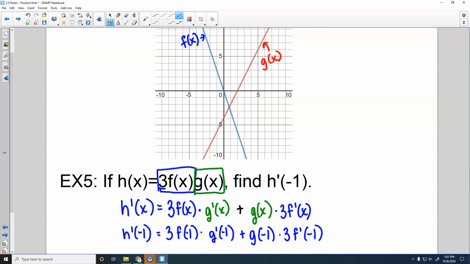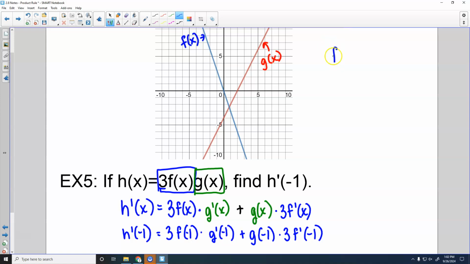Okay, I'm going to list these over to the side so we're sure we know where they come from. I need f of negative 1, f prime of negative 1, g of negative 1, and g prime of negative 1, right?